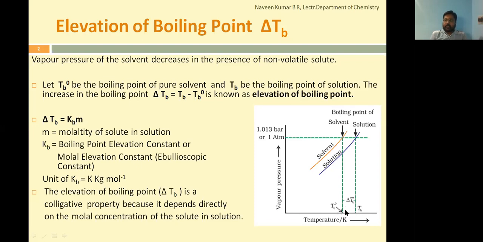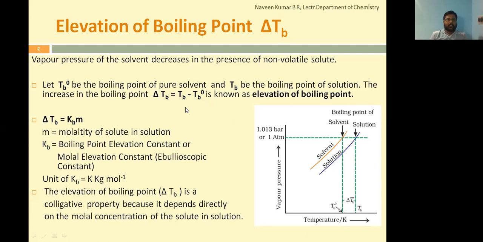Now the difference between this is called as delta Tb, elevation of boiling point. The difference between the boiling point of solution to the boiling point of pure solvent is called as elevation of boiling point. Now we'll try to understand the elevation of boiling point as a colligative property.